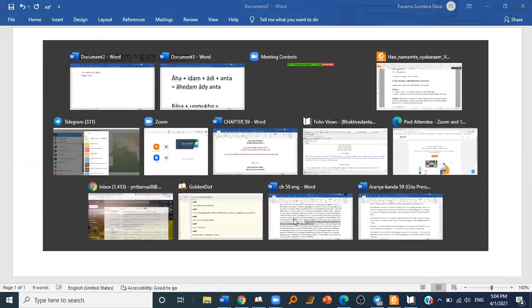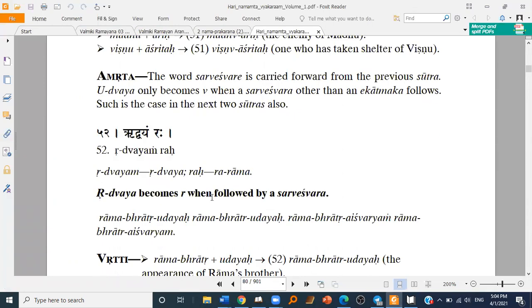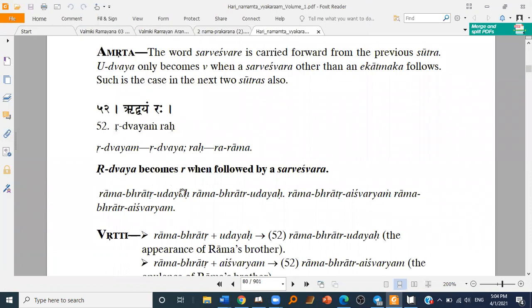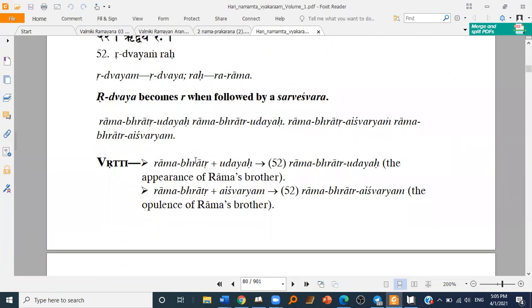So like that. Then Ridvayam Raha. Ridvaya becomes Ra when followed by a Sarveshwara. So when we have Ridvaya at the first place and any Sarveshwara except Ridvaya at the second place, then Ridvaya will become the normal Ra.